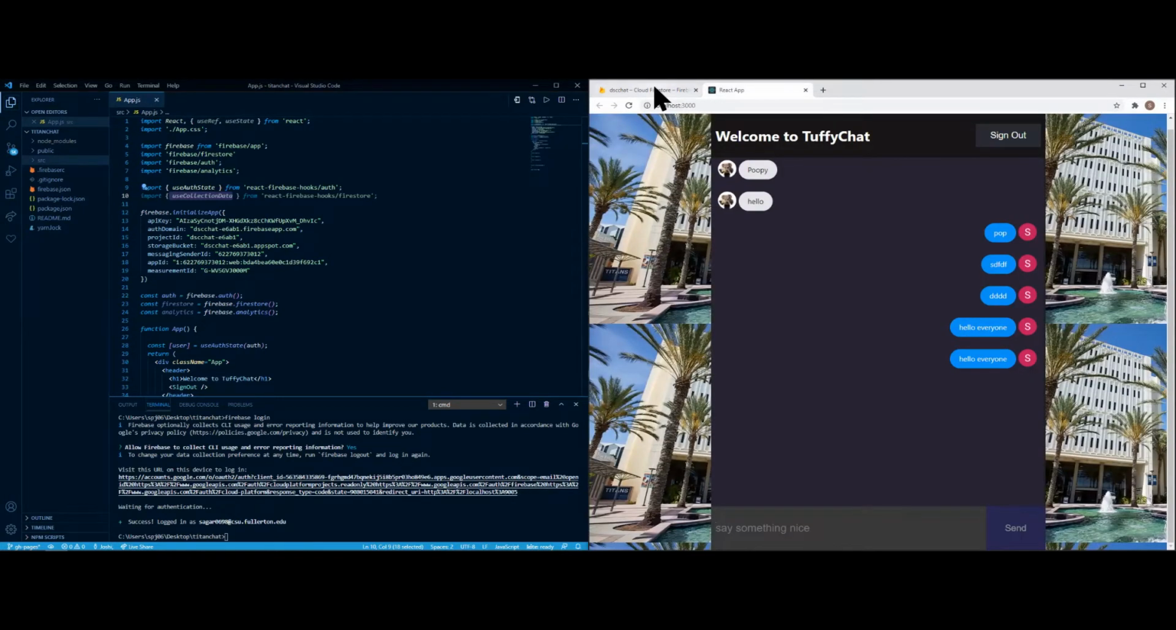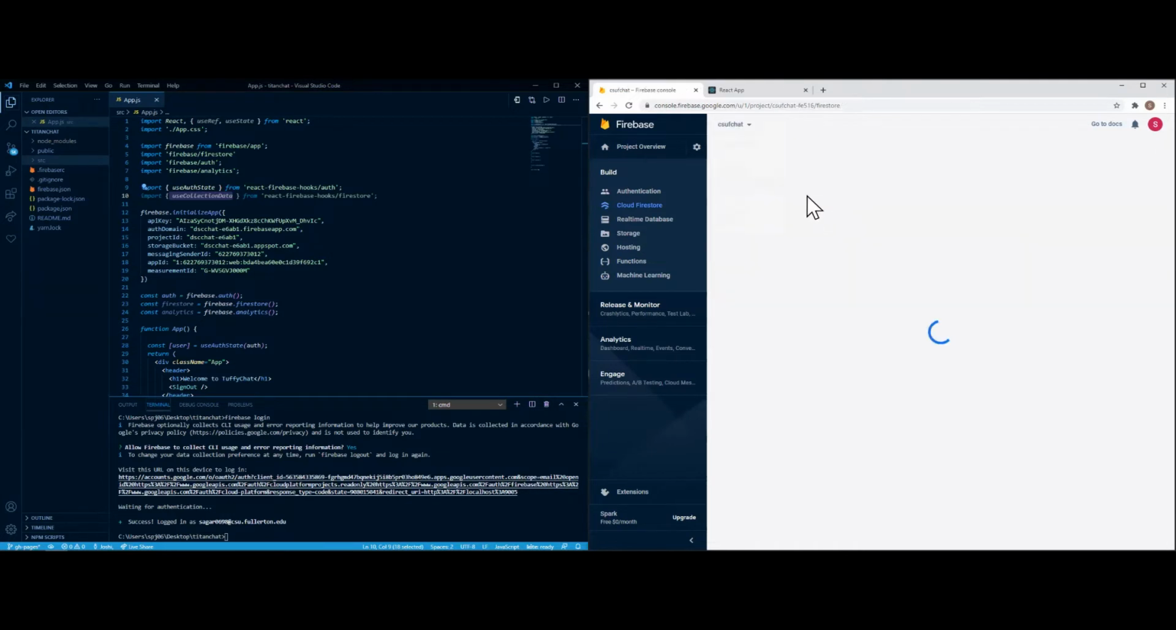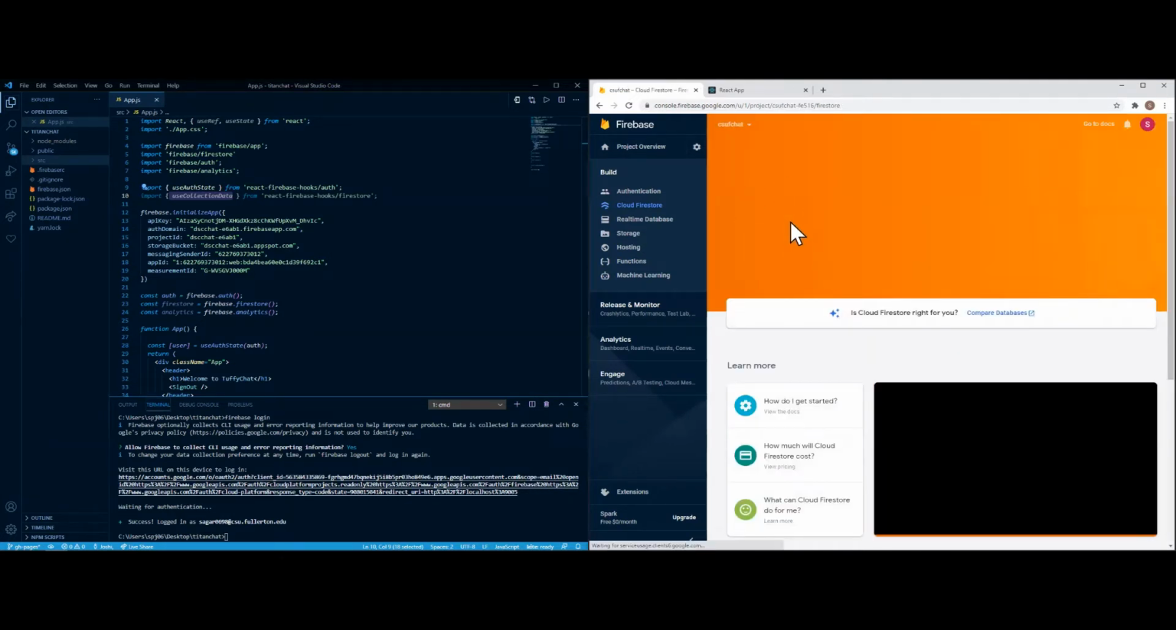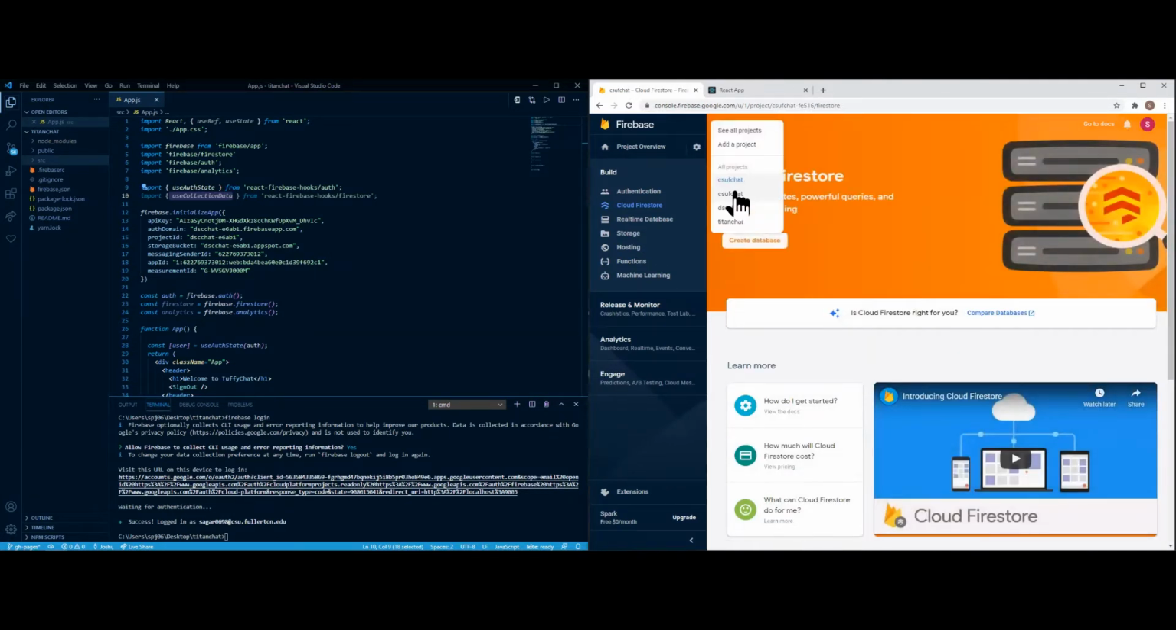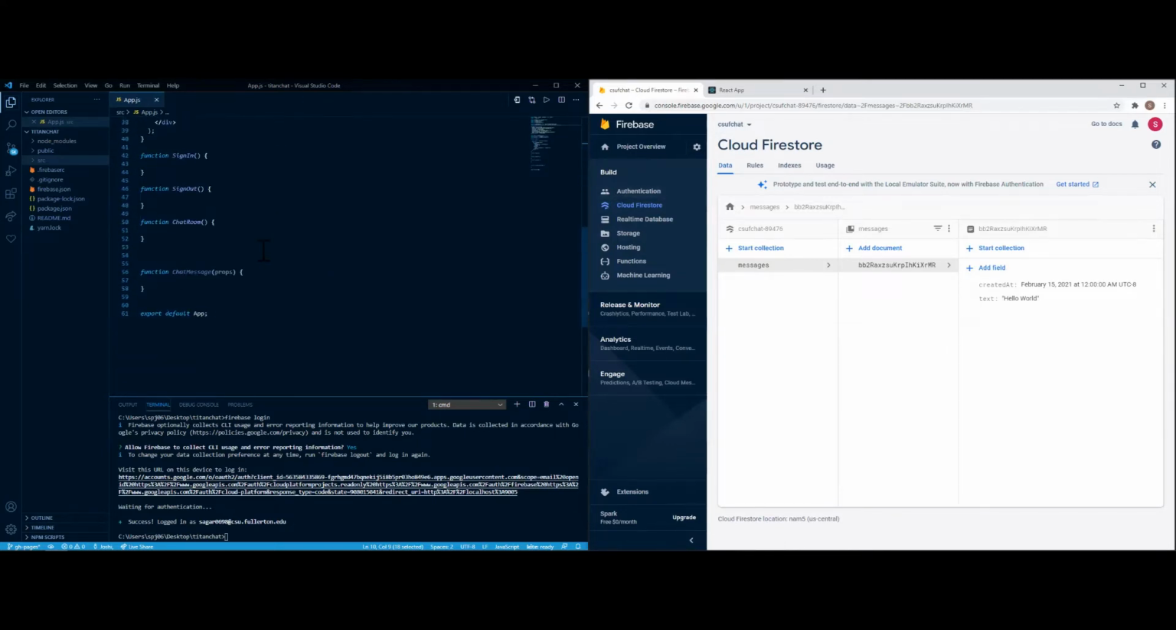So I'm going to go back to CCF chat. I believe it's the first one. Let me make sure I organize this. Yeah. So right now, I'm just going to leave it the way it is. What we're going to do is start with the functions themselves: the sign in function, the sign out function, the chat room, et cetera.